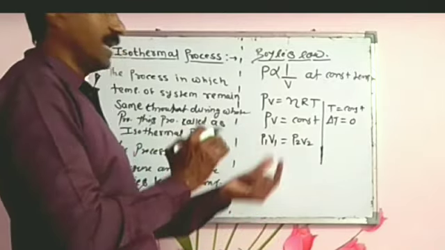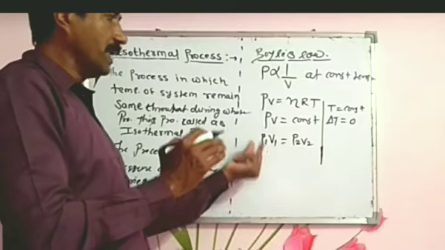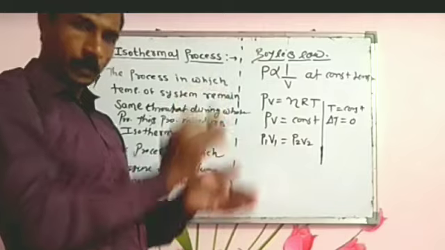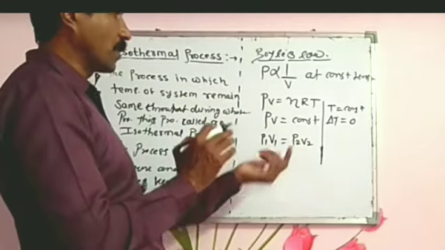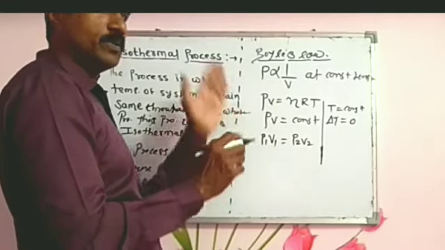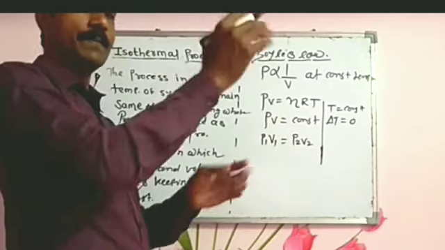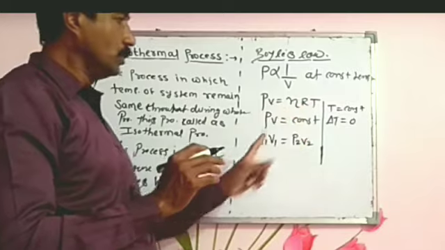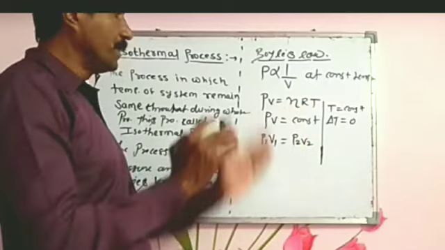In isothermal expansion, the volume increases from V1 to V2 and the pressure changes from P1 to P2.